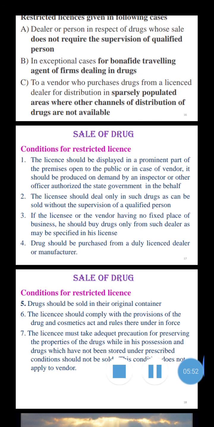Then the conditions required for the restricted license: the license should be displayed in a prominent part of the premises open to the public, or in case of a vendor it should be produced on demand by the inspector or other officer authorized by the state government in this behalf. The licensee should deal only in such drugs as can be sold without the supervision of a qualified person. If the licensee or the vendor has no fixed place of business, he should buy drugs only from such a dealer as may be specified in the license.